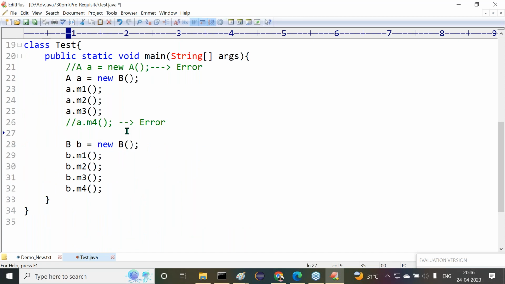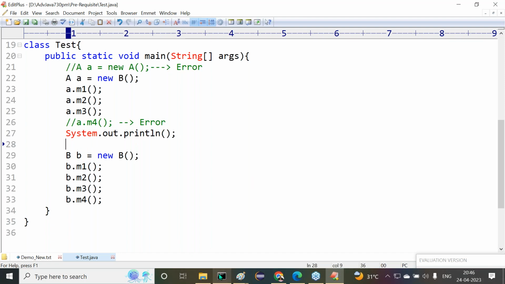Now here I want to provide just one line space. System.out.println of this intersection, here we are able to provide. Okay, now let me check this.